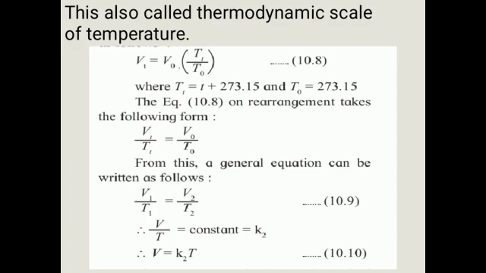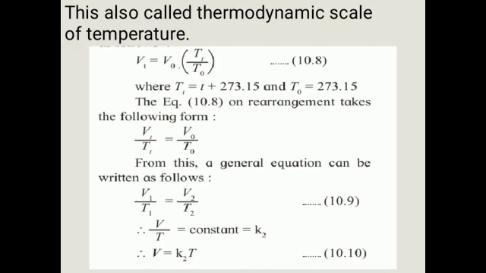From this, a general equation can be written as follows: V1 upon T1 is equal to V2 upon T2. Similarly, V upon T is equal to a constant.